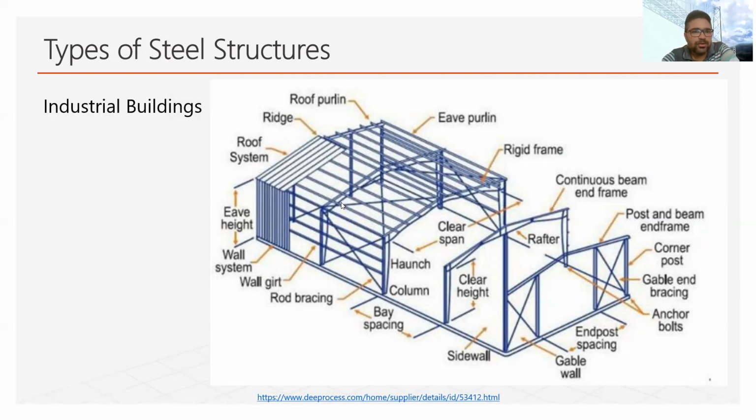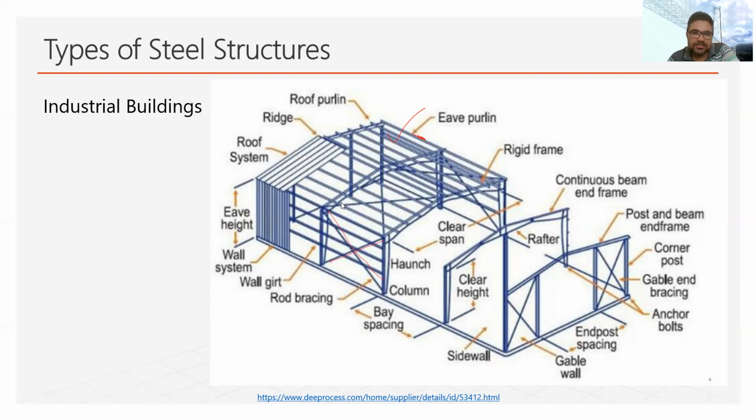Some industrial buildings also exist in case of steel structures. So there you can see different terminology used for different components in one of the industrial buildings. These are known as roof purlin. The end purlin is known as eave purlin, and these cross lines are known as bracing.